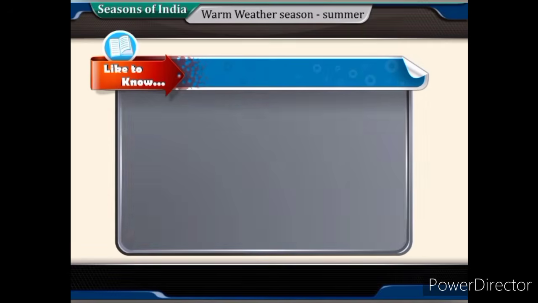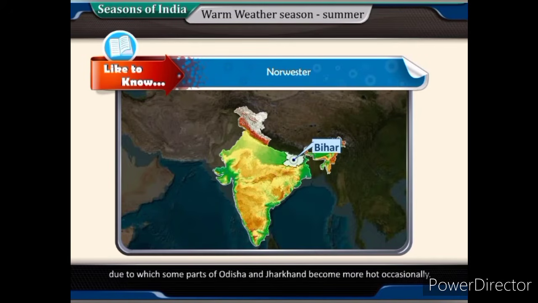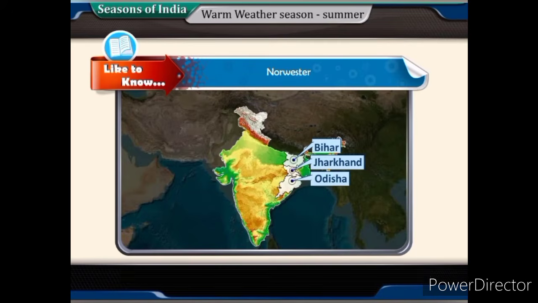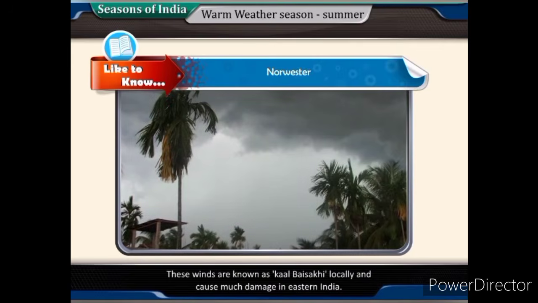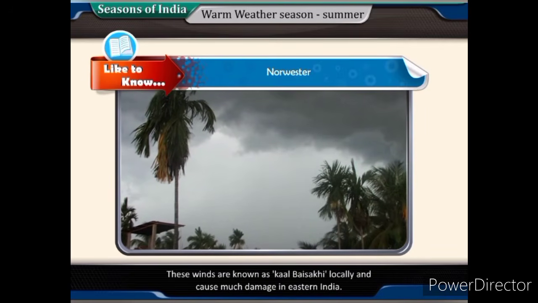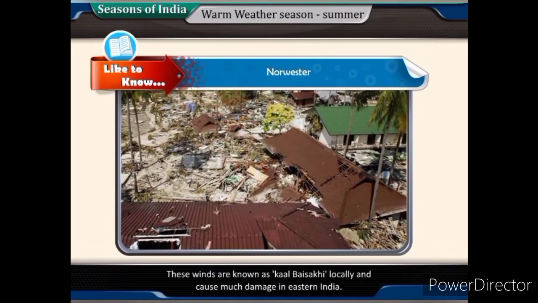Like to know, nor'wester. The low-pressure pocket over north and northeast India is spread up to Bihar, due to which some parts of Odisha and Jharkhand become more hot occasionally. It is known as nor'wester. These winds are known as Kal Baisakhi locally and cause much damage in eastern India.